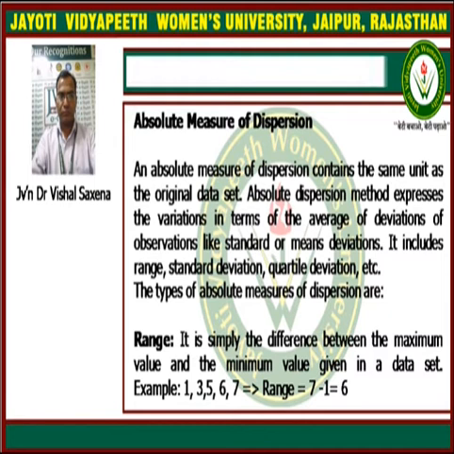We will take these components very briefly: what are the definitions and meanings of these components? What is range? Range is simply the maximum value of data minus the minimum value of data. For example, 1, 3, 5, 6 and 7 is a data series. What is the range there? 7 is the largest and 1 is the lowest data, so 7 minus 1 equals 6.